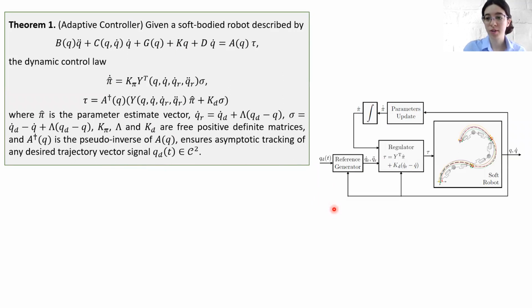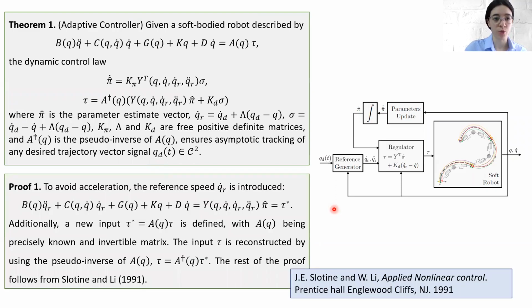Here on the right side, you can see the block scheme of our controller. And now let me tell you how to prove this theorem. So in proving this theorem, we lean on the conclusions derived by Santina and Lee in their work. The first amazing thing about using this approach is that you can avoid using acceleration measurements if instead you introduce the reference speed QR dot. And that is exactly what we do in our dynamic model.